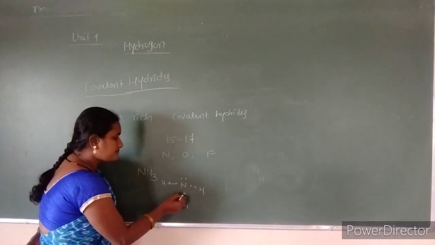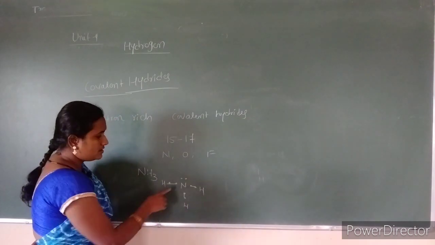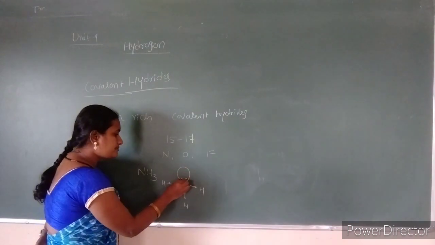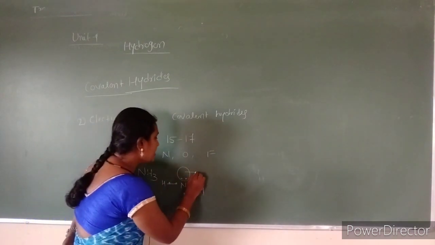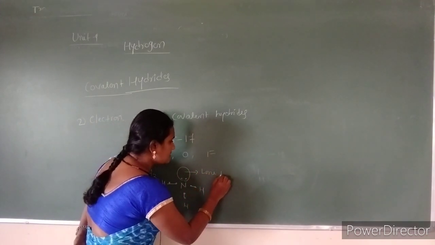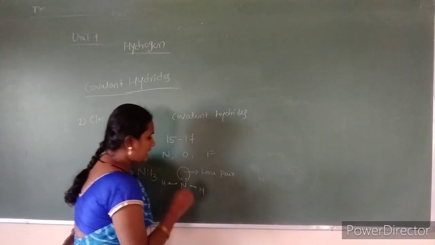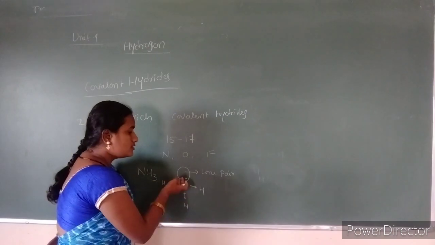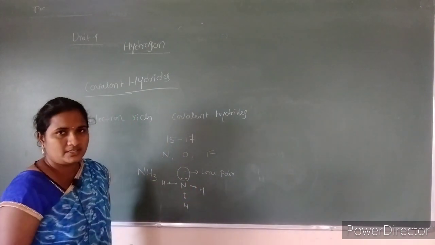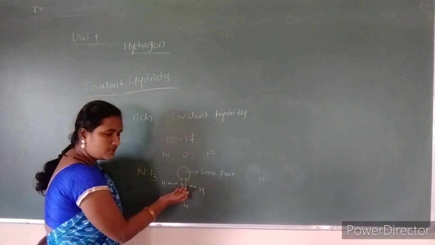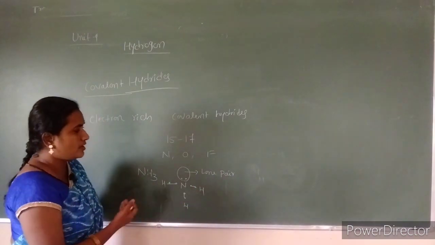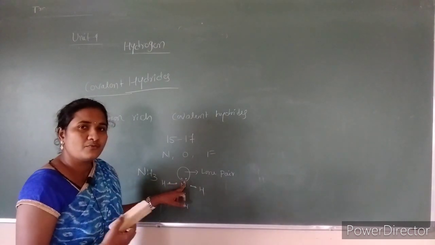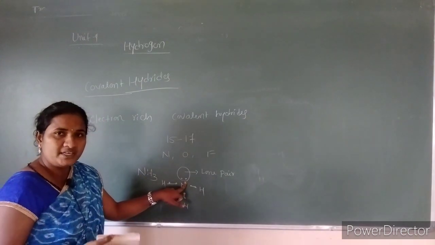After forming 3 normal bonds with 3 hydrogens, nitrogen still has 2 electrons. These are the excess electrons, said to be a lone pair of electrons or else non-bonding electrons. These electrons are involved in the donation character, meaning nitrogen has the capacity to donate electrons to another compound. That is why these are said to be Lewis bases: due to the presence of an excess number of electrons, they show the property of donation.